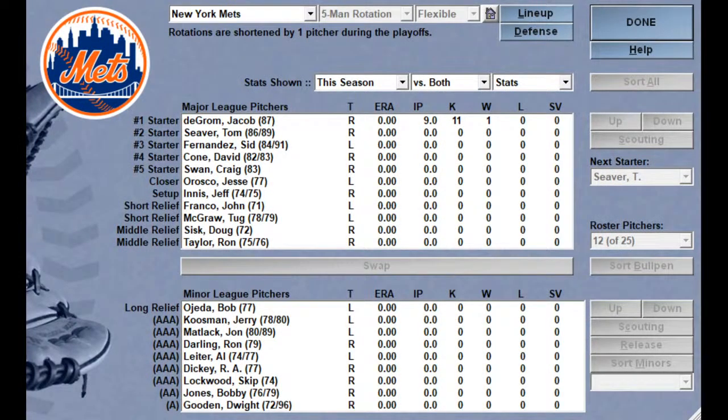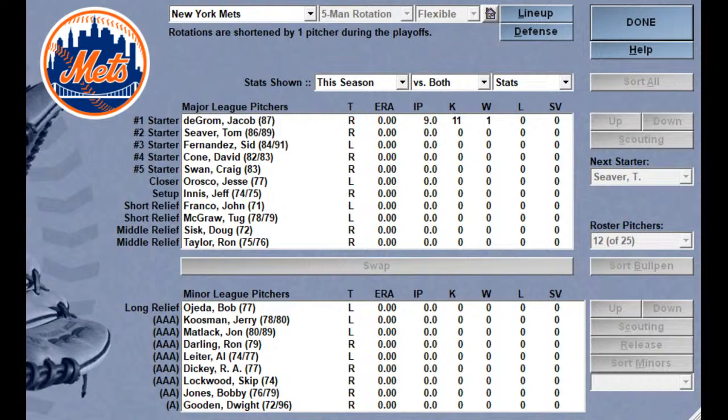There we go. So I think you can see Dwight Gooden. They don't list him on the depth chart, but you have Dwight Gooden. They have him in single A ball. So you have Gooden, you have Bobby Jones, Al Leiter. Yeah, I would take them right now.